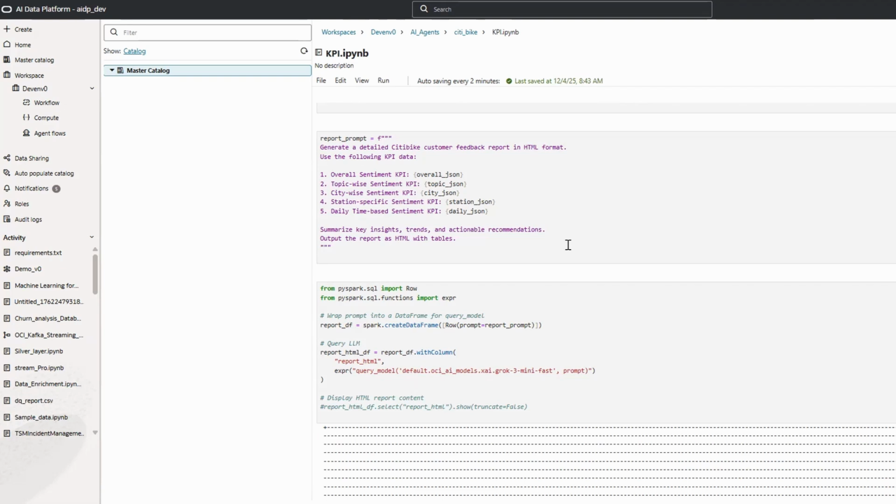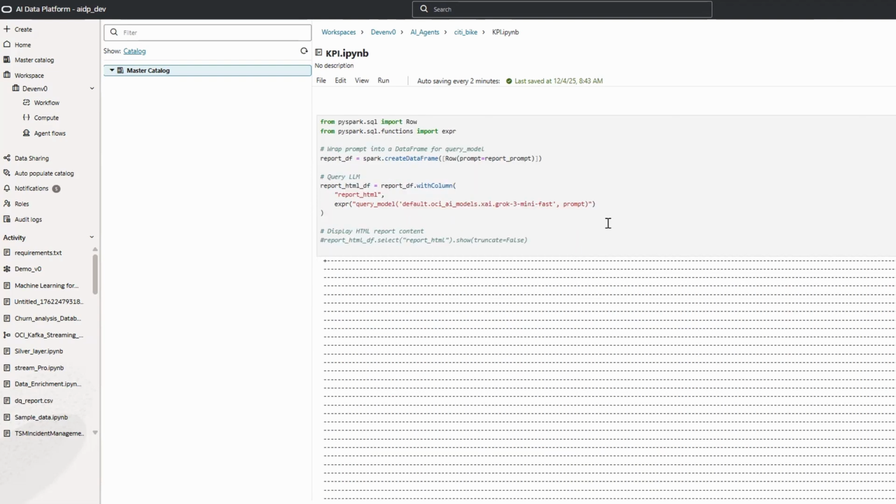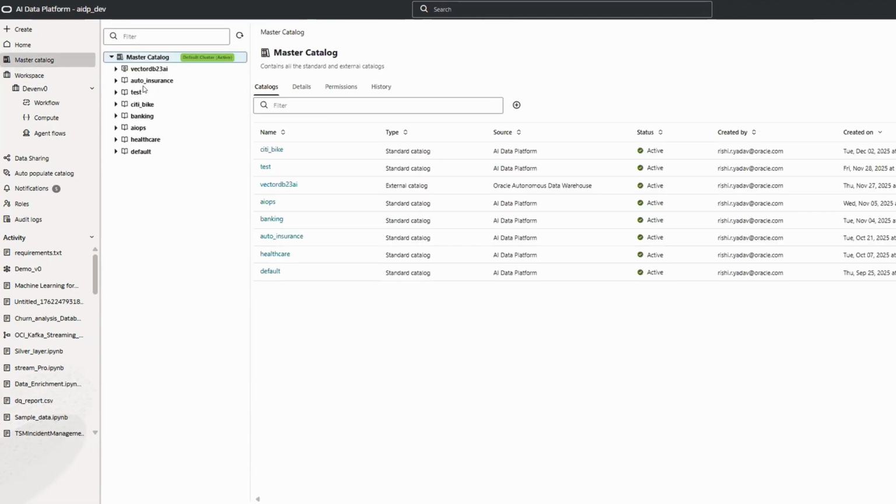And finally, just to showcase how this overall recommendation comes out, I convert it into an HTML page to quickly look at it. Once we have done this prompt, we can simply pass it into our data frame. That's it. In this scenario, I use Grok 3 Mini Fast to generate the recommendation. So we are done with the KPIs. Once we have run this code, it will generate the recommendations into one particular folder.